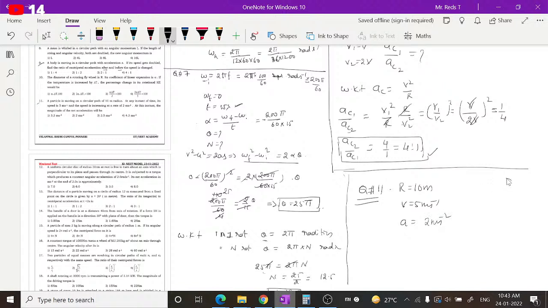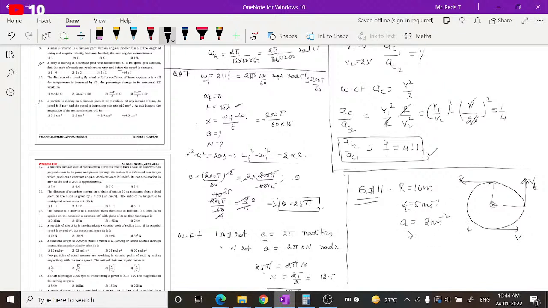If a particle is moving in a circle like this, let me take a little bigger diagram. The particle is moving in a circle, which means at any point the velocity is given by the tangent drawn to this. Here tangent drawn, here tangent drawn, here tangent drawn will give you the velocity at that instant. We also call this tangential velocity.